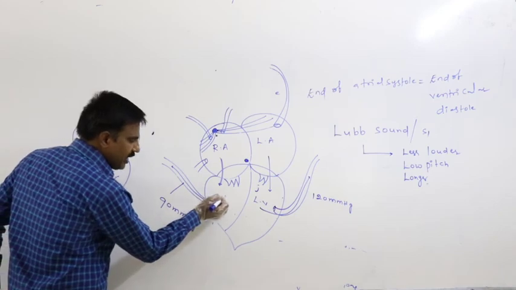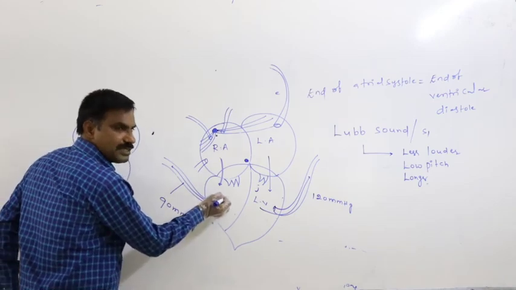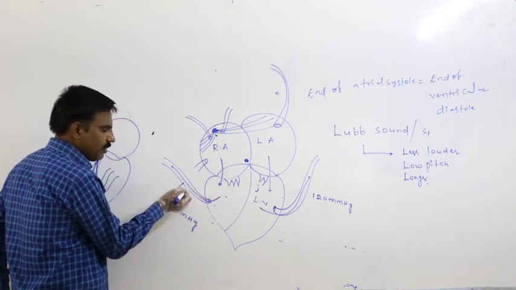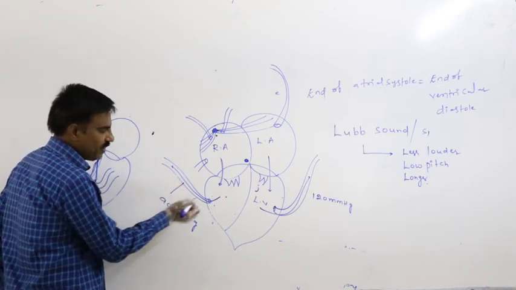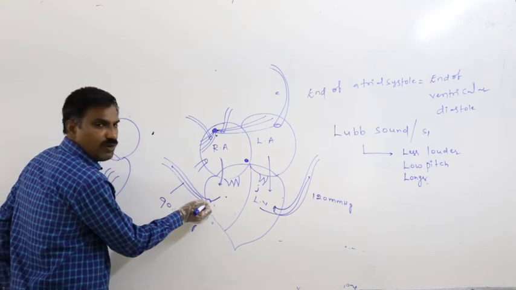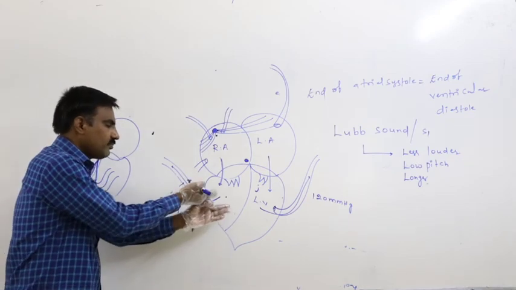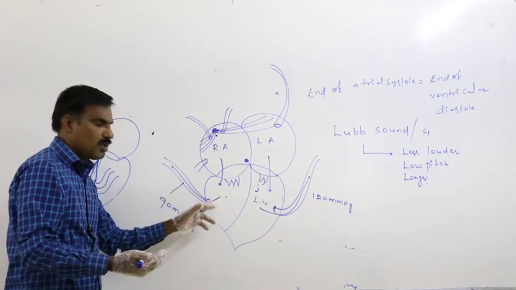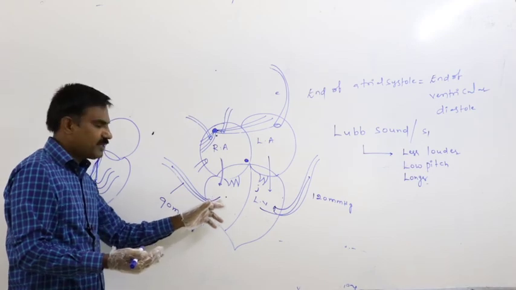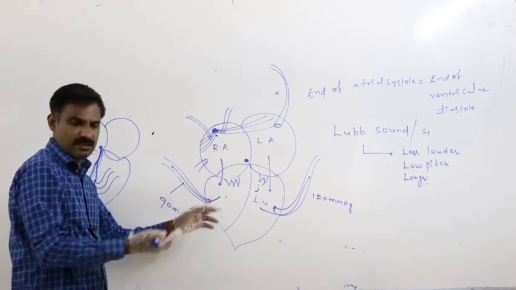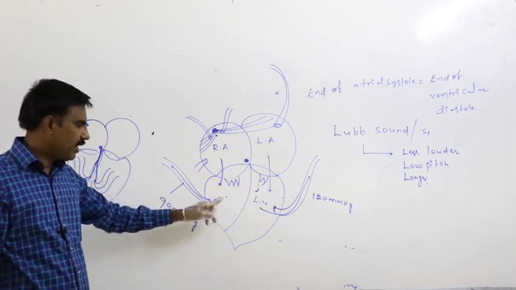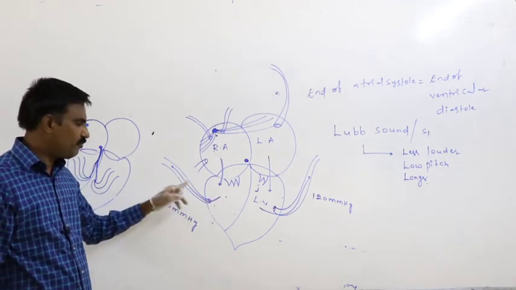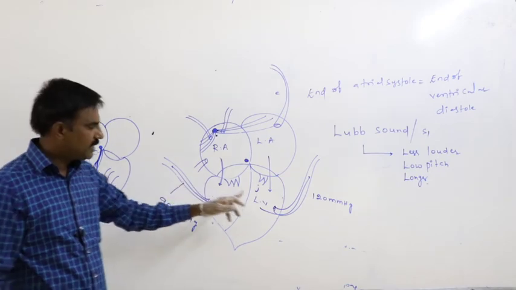Whenever the pressure in the right ventricle becomes greater than the pressure of the pulmonary arch, that is 90 mmHg, the pulmonary valve opens. The blood present in the right ventricle forces the pulmonary valve open. In that way, blood starts to pump into the pulmonary arch.